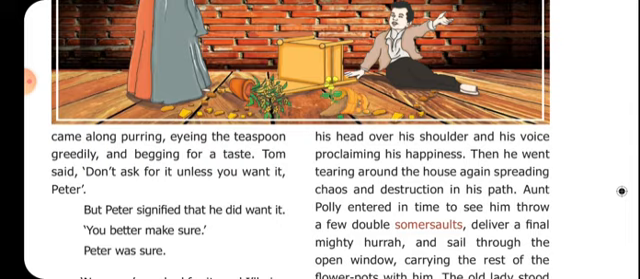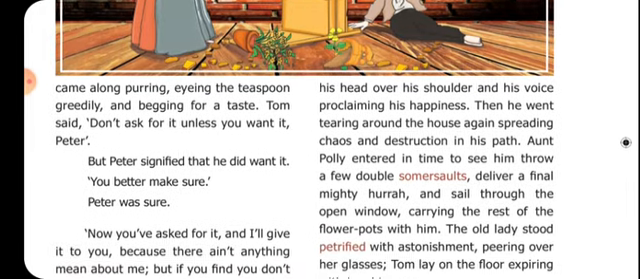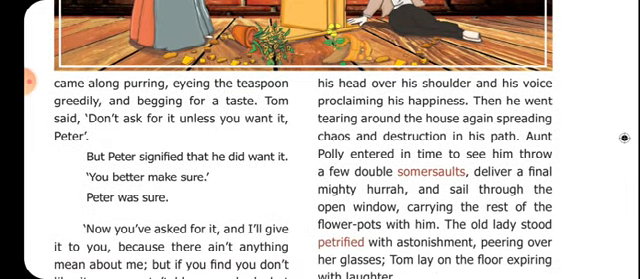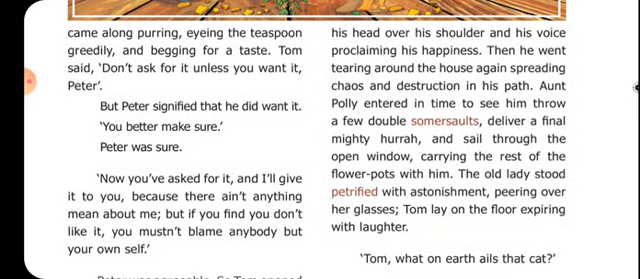Then he went tearing around the house again, spreading chaos and destruction in his path. Aunt Polly entered in time to see him throw a few double somersaults, deliver a final mighty hooray, and sail through the open window, carrying the rest of the flower pots with him. The old lady stood petrified with astonishment, peering over her glasses. Tom lay on the floor, expiring with laughter.